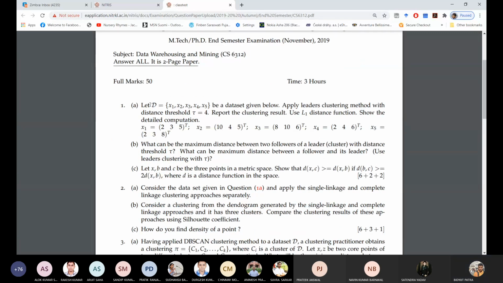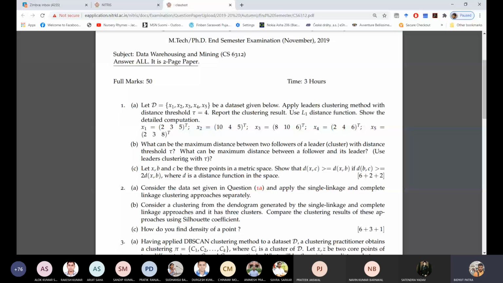Let D be the data set given below. Apply leaders clustering method with distance threshold tau. Report the clustering result. Use the L1 distance function. Show the detailed computation. So this was one question. Then, what can be the maximum distance between two followers of a leader with distance threshold tau? What will be the answer for this question?